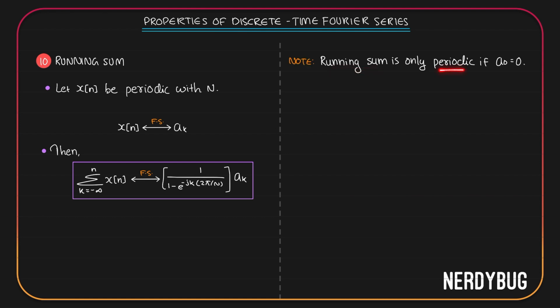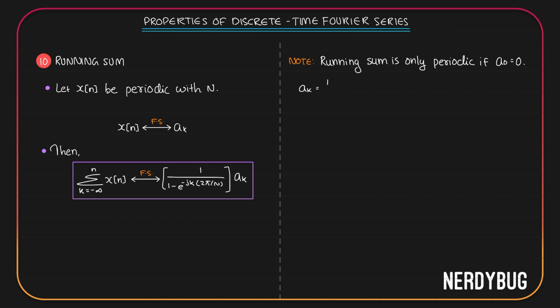Before we prove this, there is something else we need to understand. Running sum is only periodic if a0 is equal to 0. The first question is, why do we need the running sum to be periodic? Because we are talking about discrete time Fourier series. Fourier series is only applicable to periodic signals. So it is important that the running sum satisfies the criteria for being periodic. Now, why is it periodic if a0 is equal to 0? What is the importance of a0?